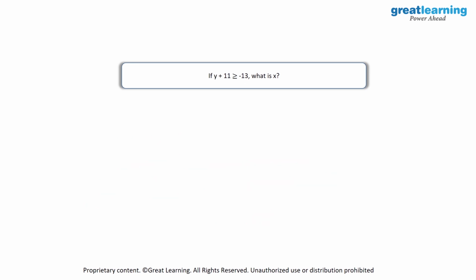Then we have another equation. Here we have if y plus 11 is greater than or equal to minus 13, what is y? So again, I will take 11 to the RHS. So this will become y is greater than or equal to minus 24.